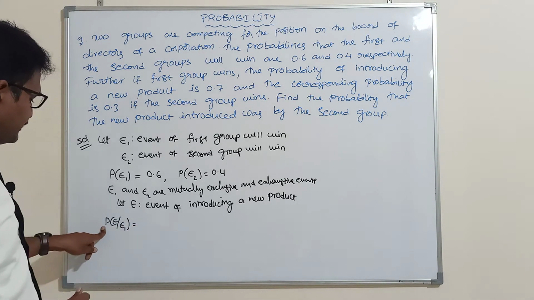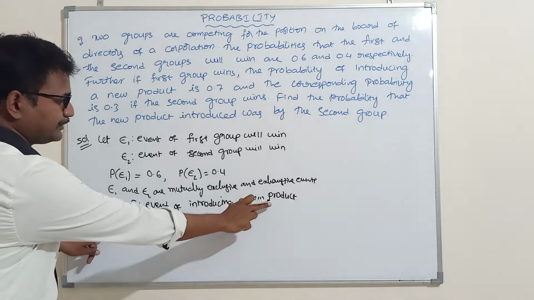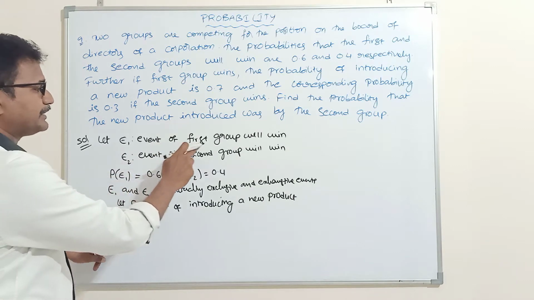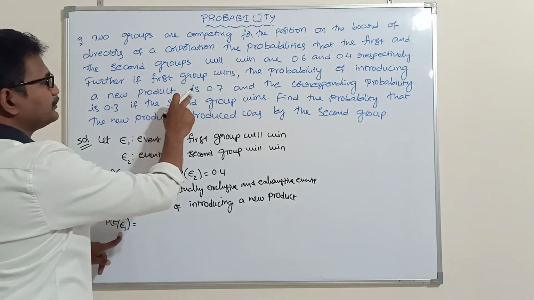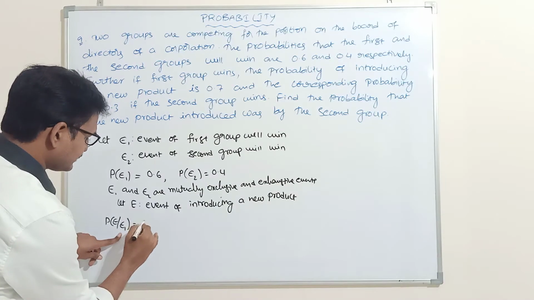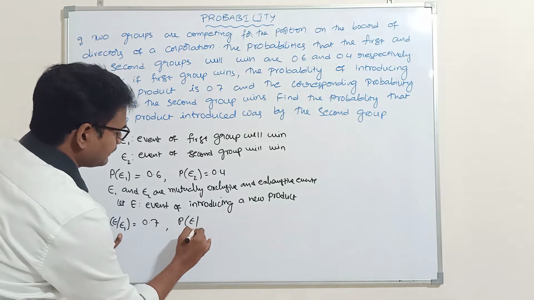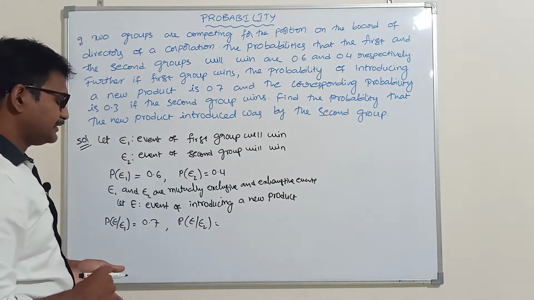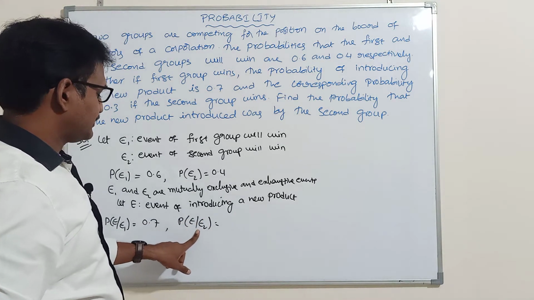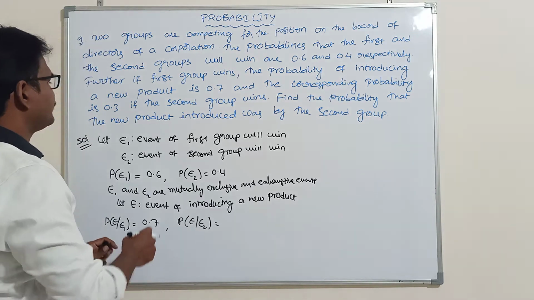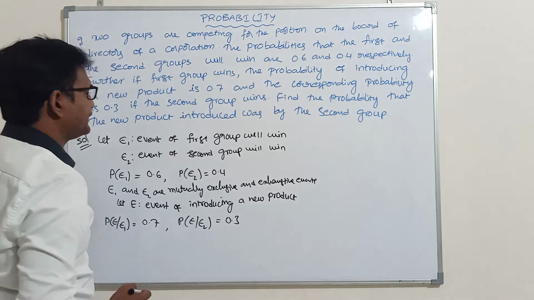P of E given E1 means the probability of the event of introducing a new product given that the first group will win. So the probability of introducing a new product is 0.7. Similarly, P of E given E2 means the probability of introducing a new product given that the second group wins. The value of the probability is 0.3.